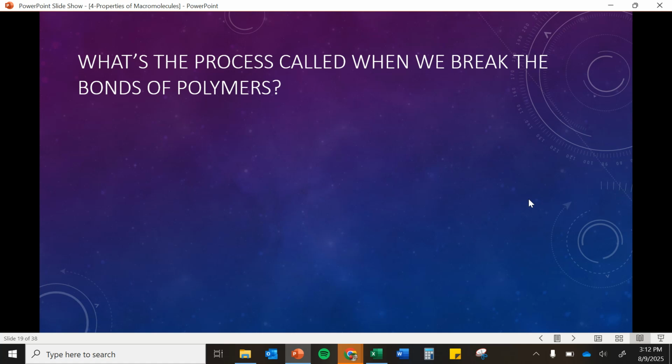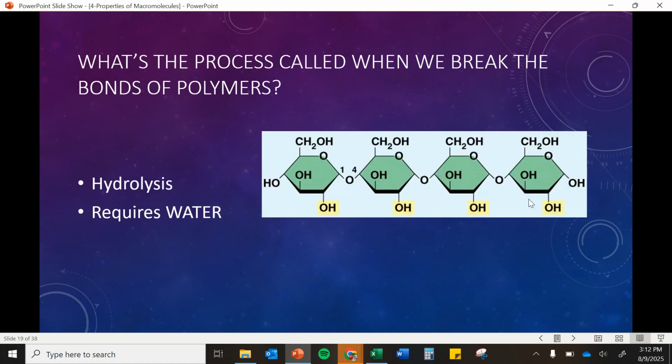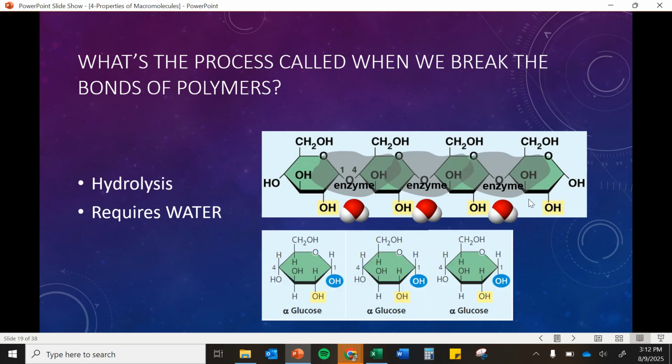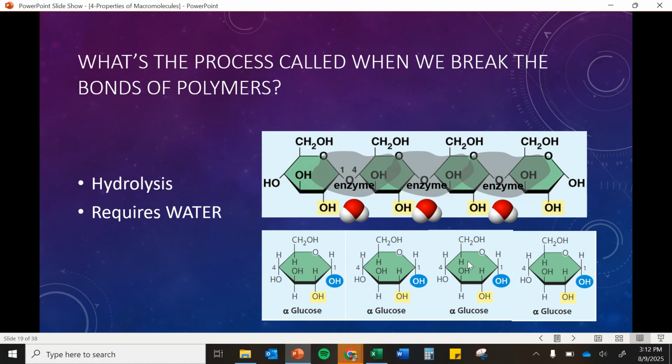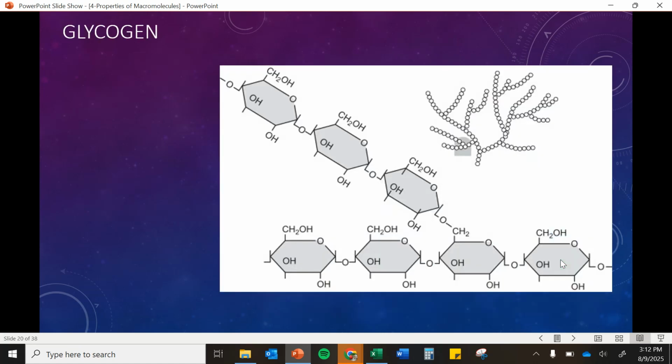So what's the process called? Remember, when we break the bonds of polymers in general, it's called hydrolysis. So we're requiring water here. Every time we do this reaction, the enzyme will use a water molecule for this process. And then we'll end up with our monomers of glucose that can be used.